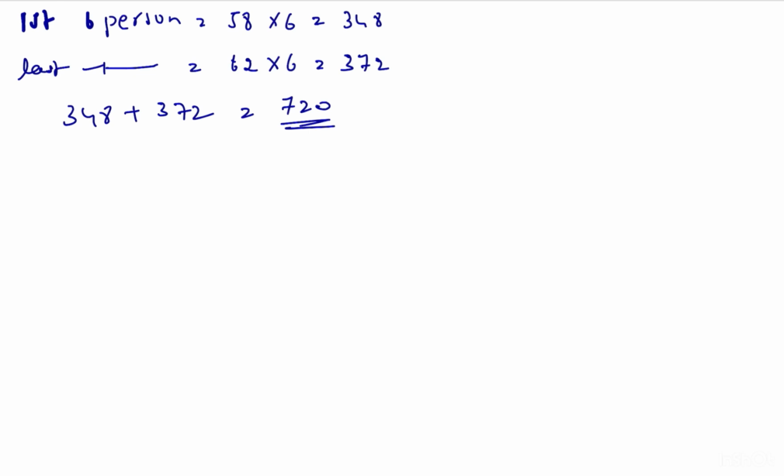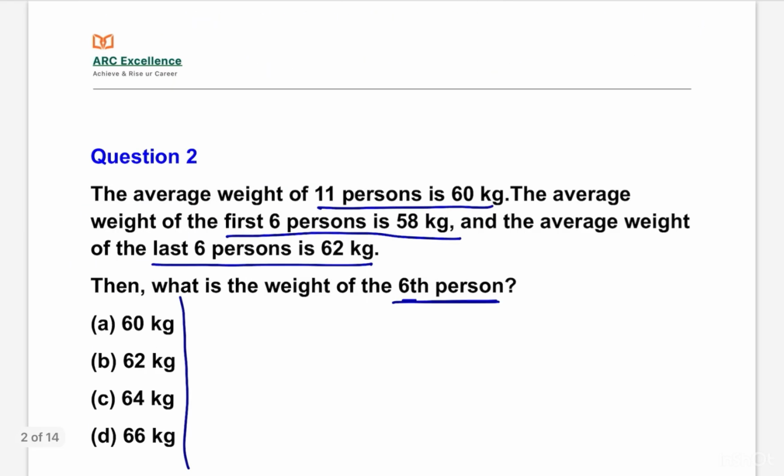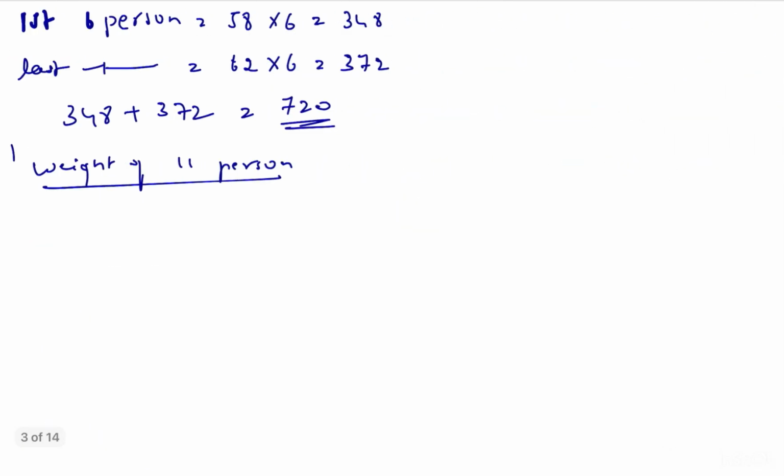Now we have to check the weight of 11 persons. Weight of 11 persons we can find out by using the average. In the question they have given the average weight of 11 persons. Therefore, total weight of 11 persons will be 60 into 11, that is equal to 660.